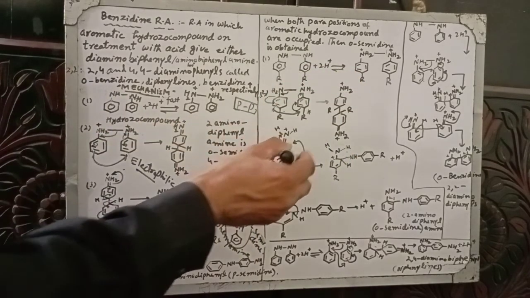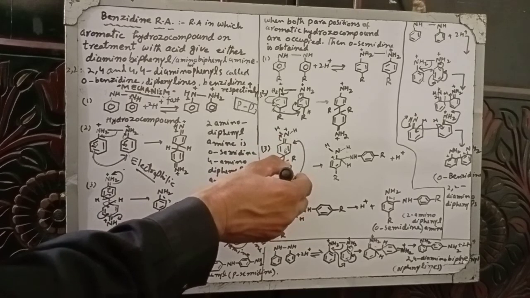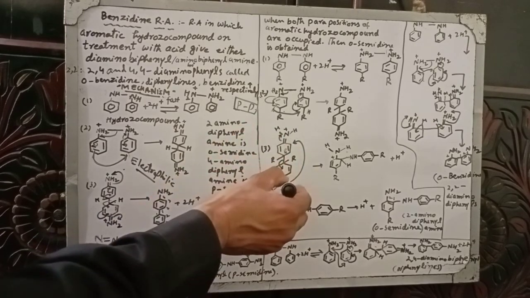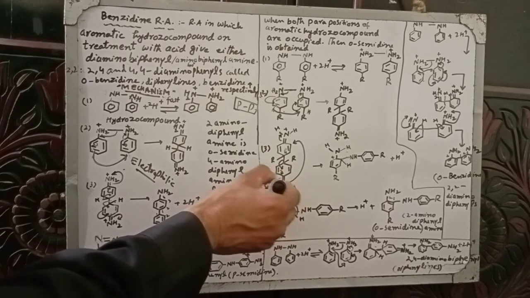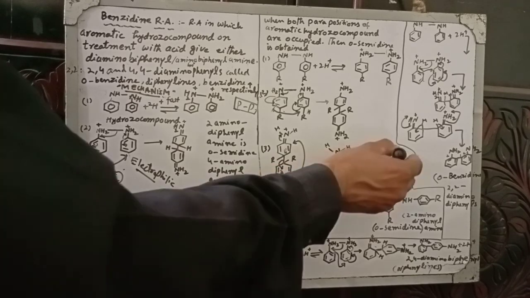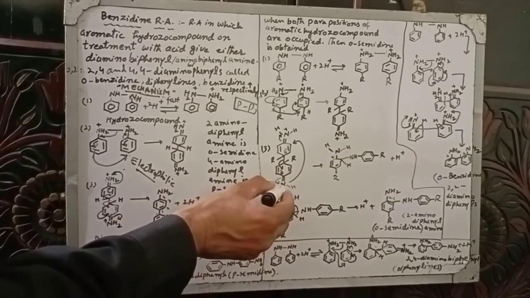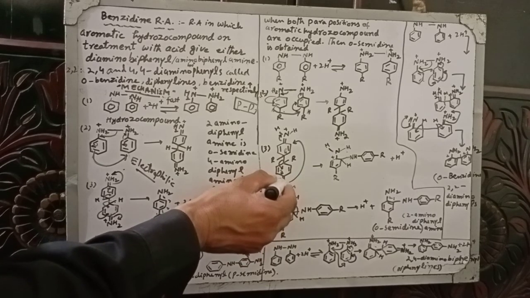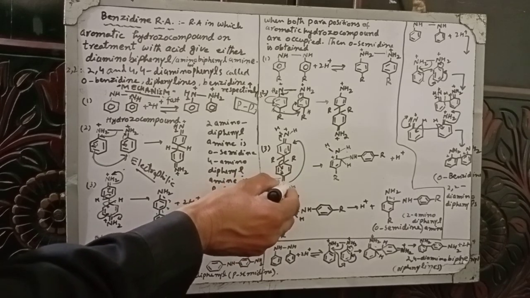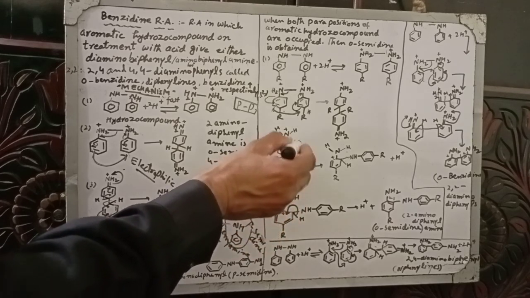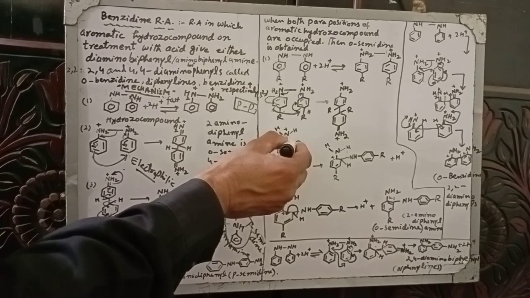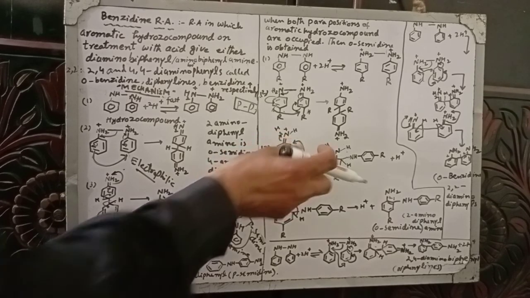Now rearrangement occurs, which is different from the first one. This H withdraws electrons and is lost as H plus. This nitrogen withdraws electrons from the carbon and will become negatively charged. Now these electrons are shifted within the ring, and this carbon will become electron deficient and act as the electrophile.